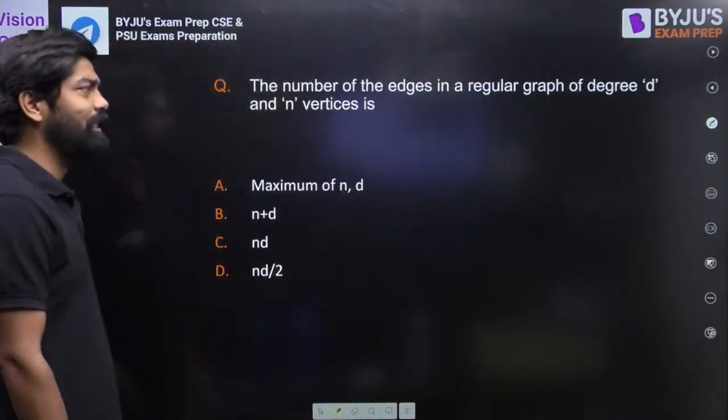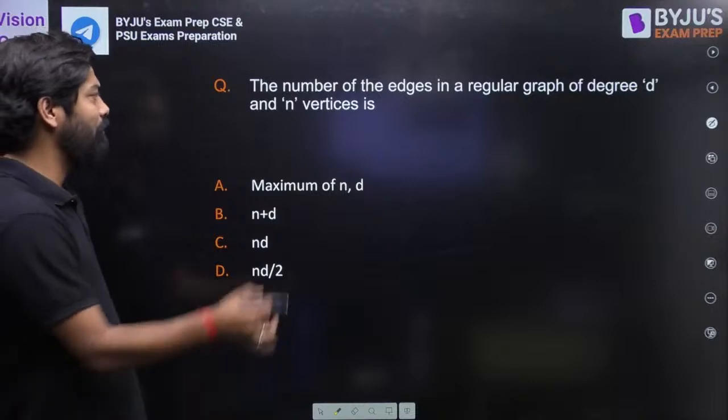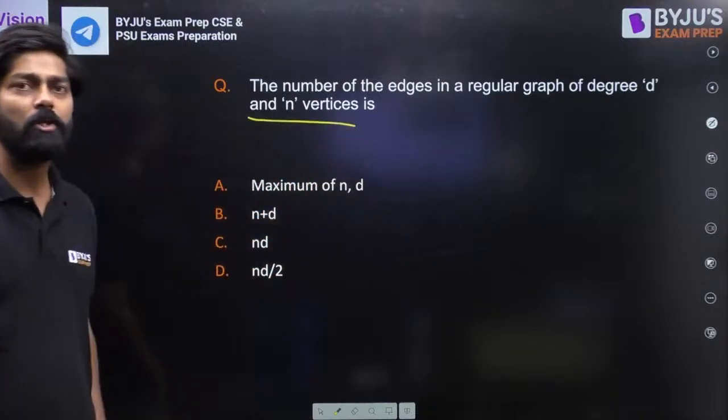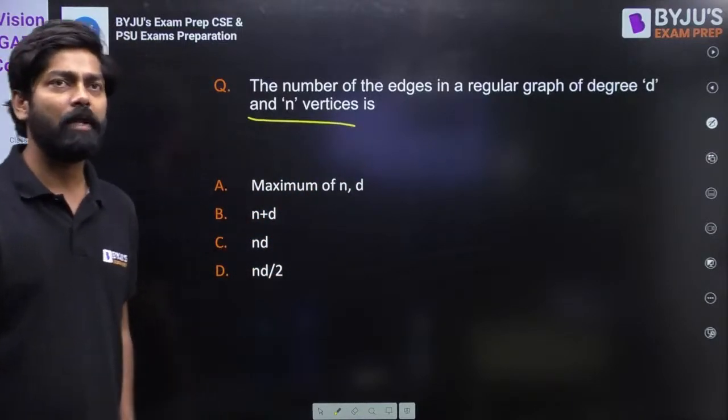Now, can you please tell me, what about this one? The number of edges in a regular graph of degree D and n vertices is. What is the answer for this one? Can you please reply? Everyone, please reply.